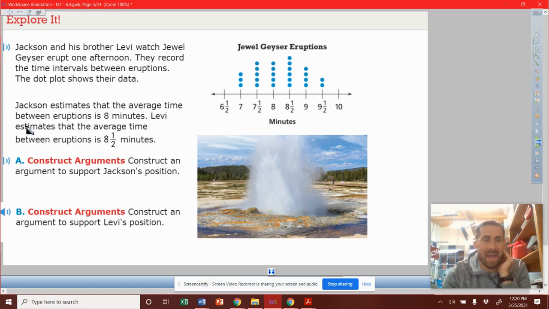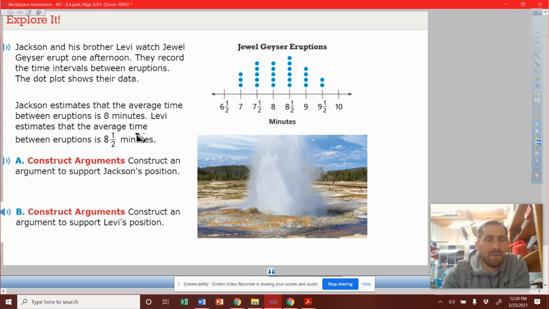Jackson estimated that the average time between eruptions is 8 minutes. Levi estimates that the average time between eruptions is 8.5 minutes. So we're going to construct an argument for each one of them. Now, I would say that there's many answers to this one as long as you have supporting facts. You can't just be like, hey, Jackson's right because eight's my favorite number too, so I'm going with it.